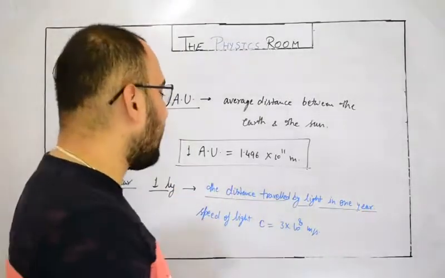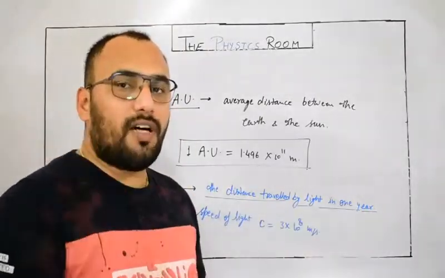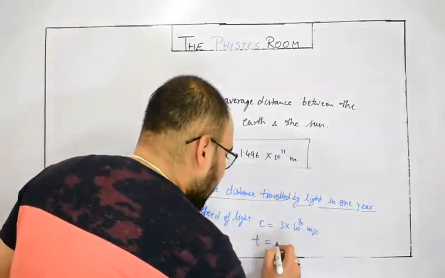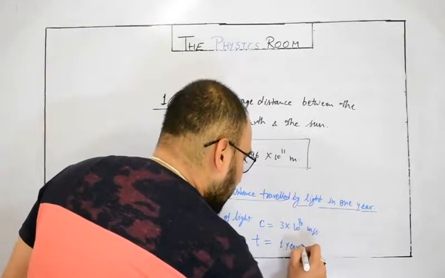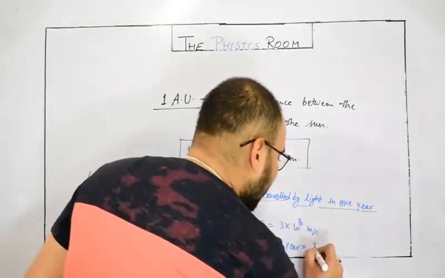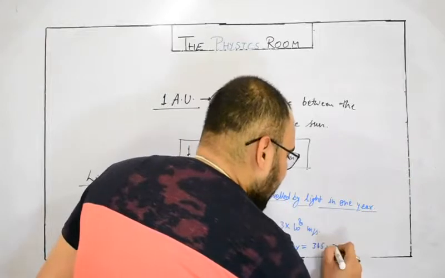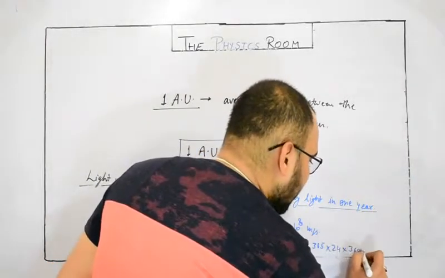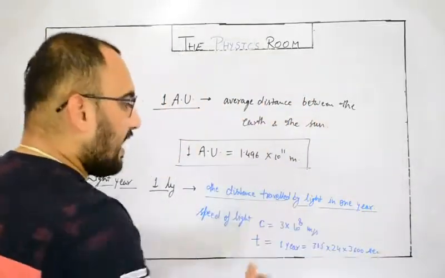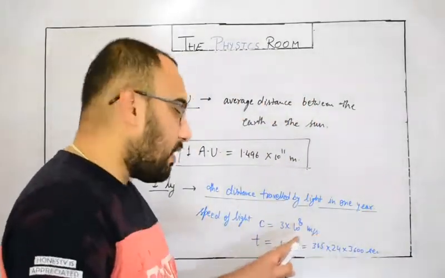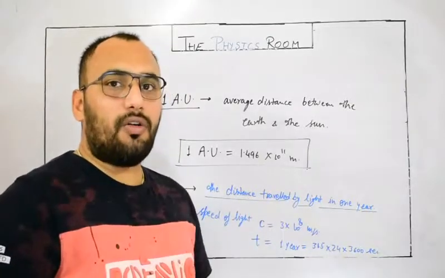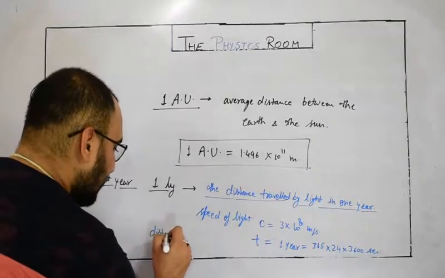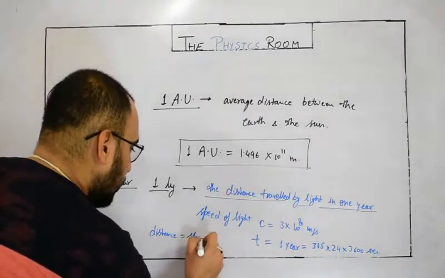You know the speed of light, and the time is 1 year. First you need to convert 1 year into seconds. So you will have the time t as 1 year, and to convert it into seconds, 1 year means 365 days, 1 day is equivalent to 24 hours, 1 hour has 3600 seconds. So that would be the time in seconds. We have speed, we have time, so we need to find the distance. Speed equals distance upon time, so distance is speed into time.